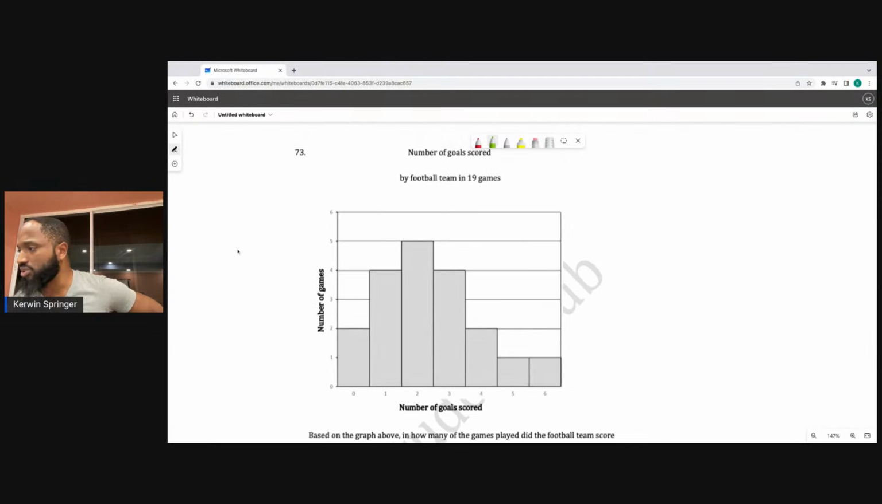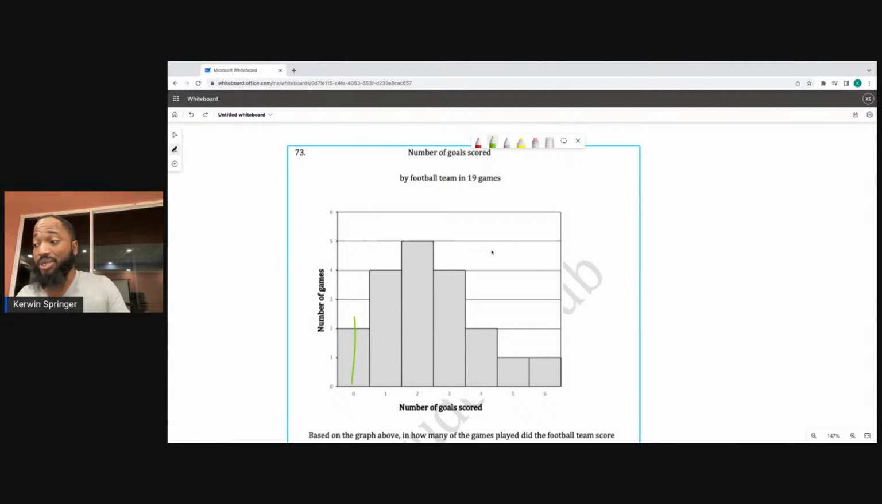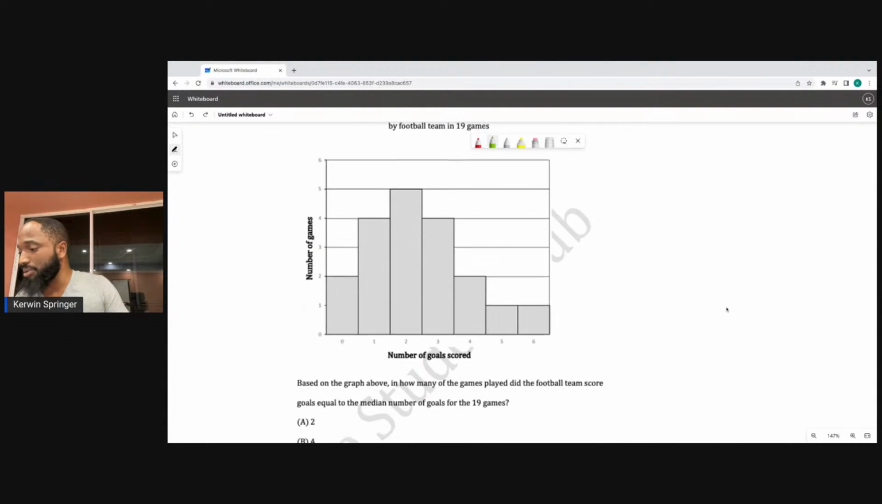Number of goals scored by football teams in 19 games: 2, 4, 5. This is the number of games. 2 games at 0 goals, 4 games at 1 goal, 5 games at 2 goals. You have to make sure you know how to read graphs in this last piece of the paper.